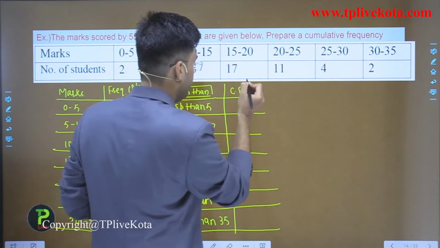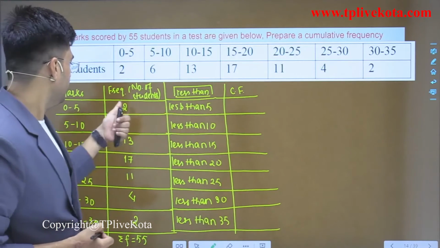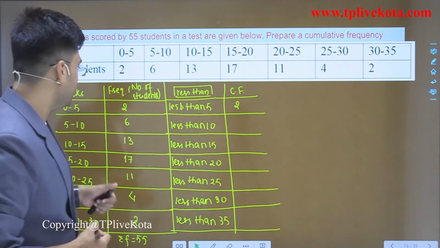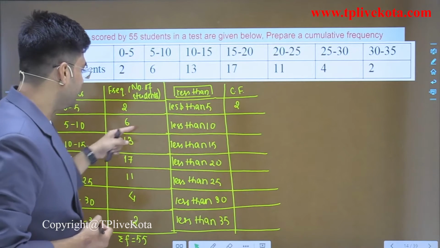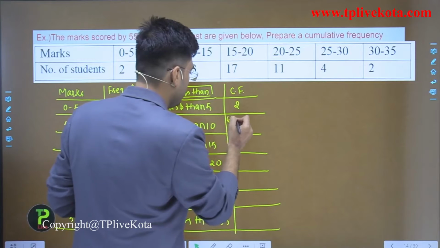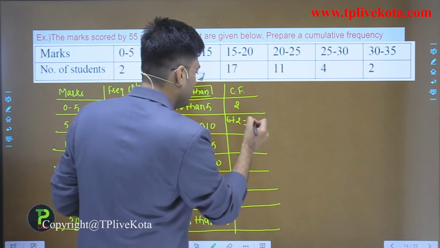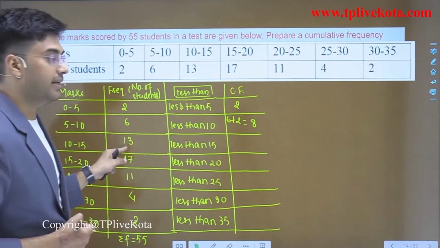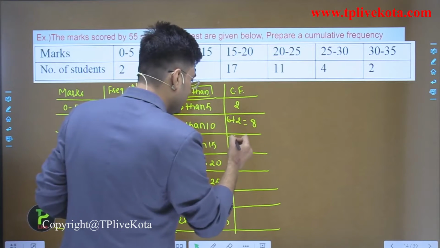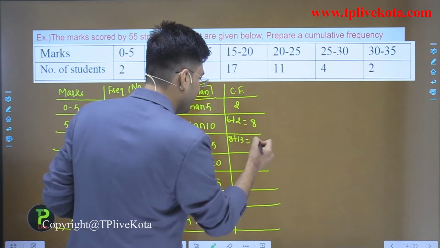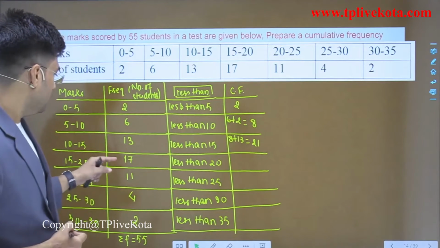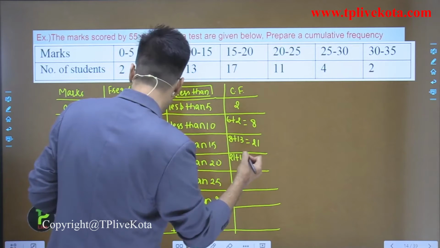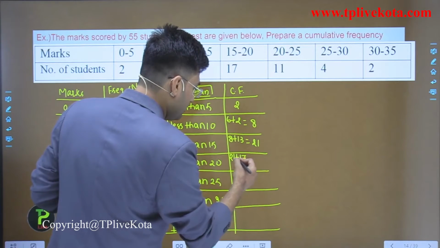Cumulative frequency less than 5 is 2 here. Now less than 10, we use 6 plus 2, that is equal to 8. Now less than 15, 8 plus 13 is equal to 21. Now 21 plus 17 is equal to 38.